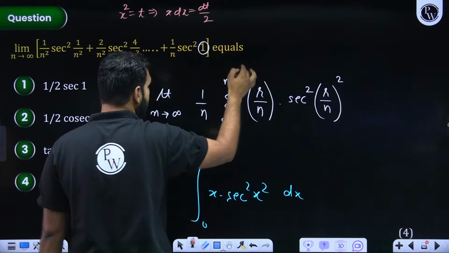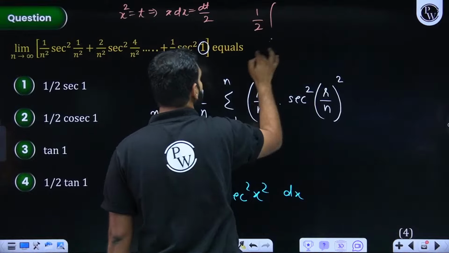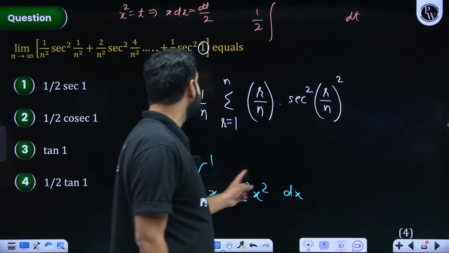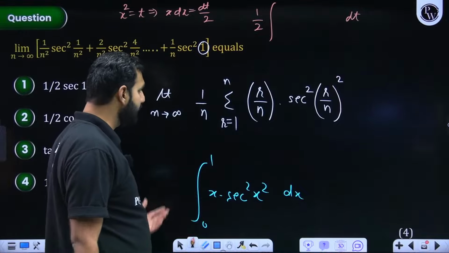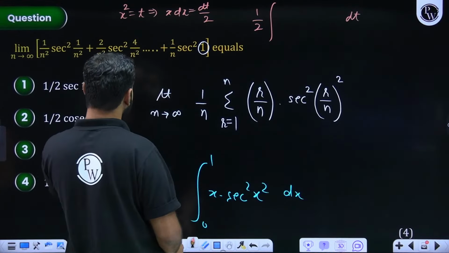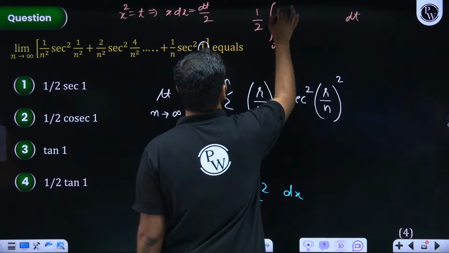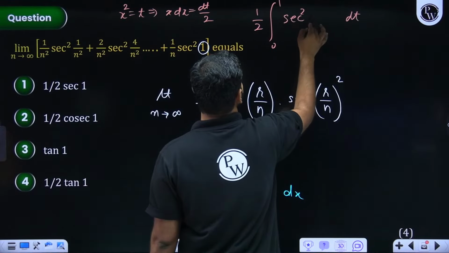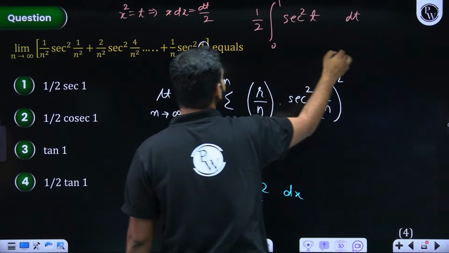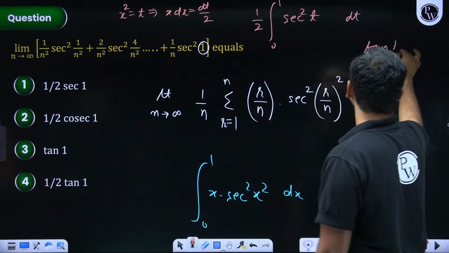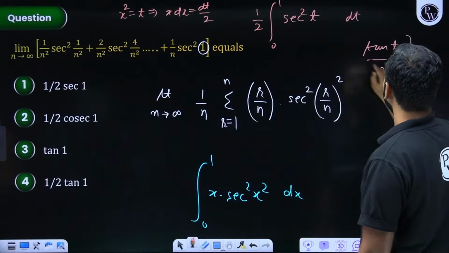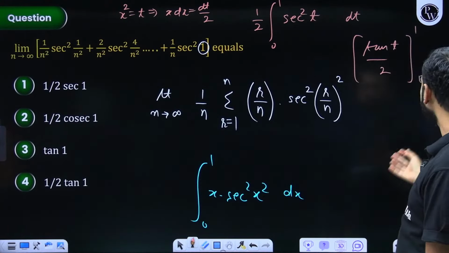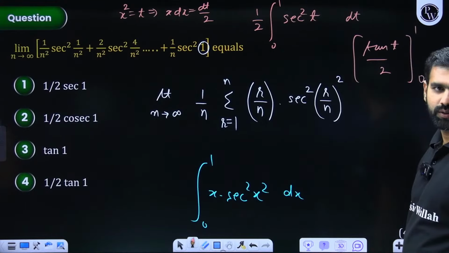So the question now becomes 1 by 2. Dx becomes dt. Now x dx is your dt by 2, of course. The limits are going to be x square is t, so the limits are still going to be 0 to 1. And this is now sec square t. So sec square t is tan t. So tan t by 2 from 0 to 1. So tan 1 by 2, and I think tan 0 is 0.